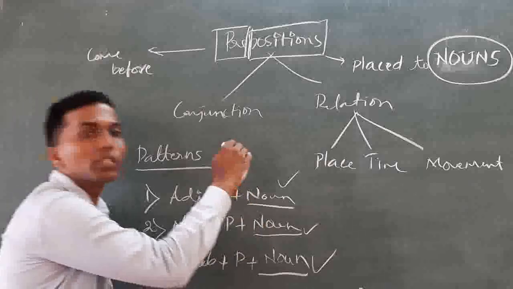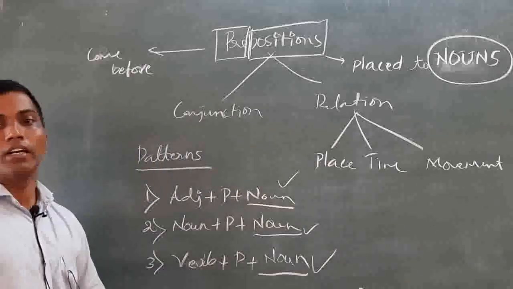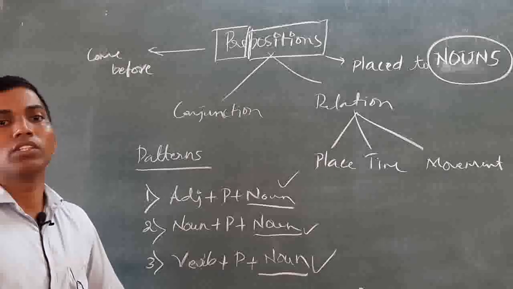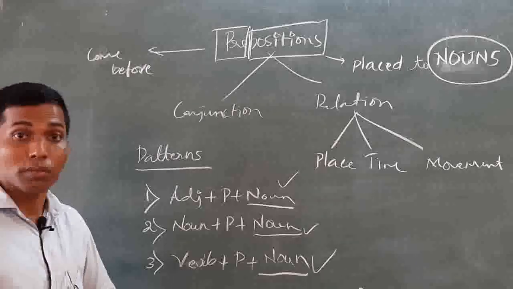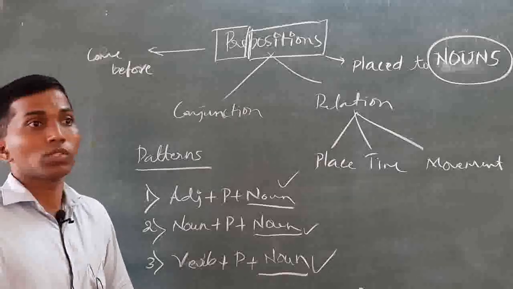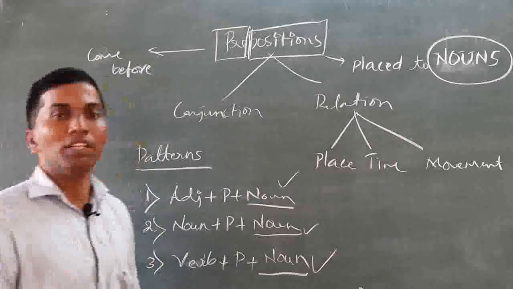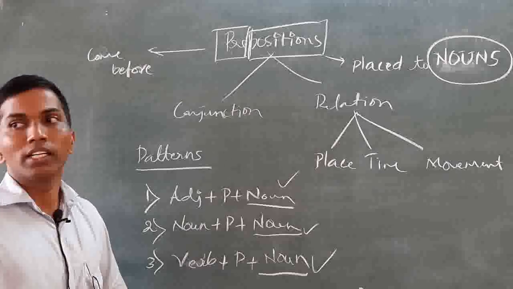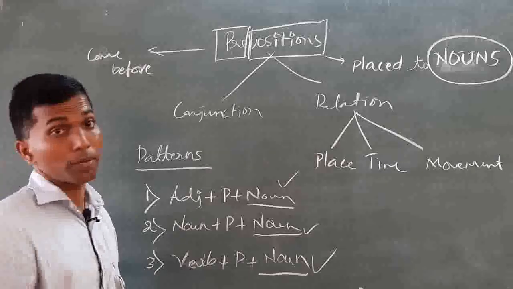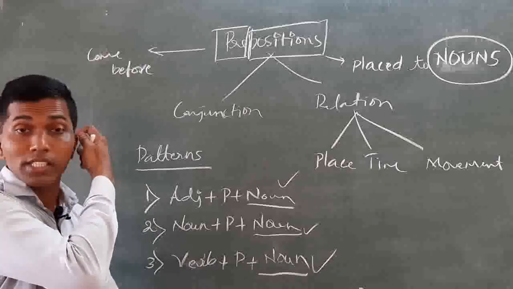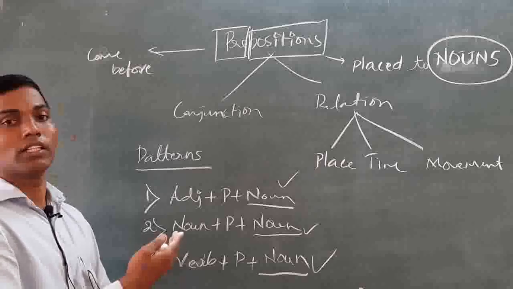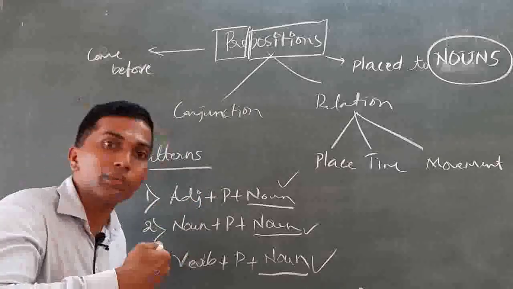A noun comes. When a noun comes all the time, it has to do something with the word class noun. Am I right? Otherwise, why does it come every time? There is no point. If it comes, it does a particular function. So, the function is to make nouns be connected with other words.